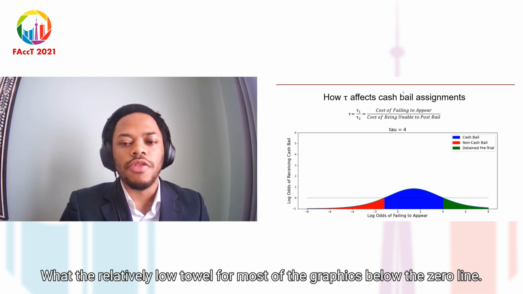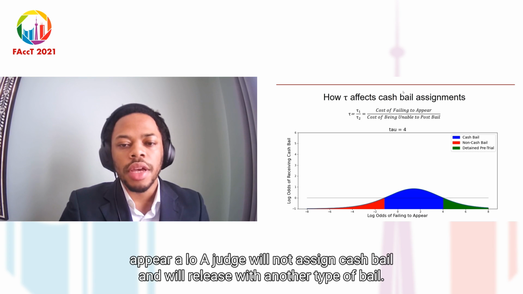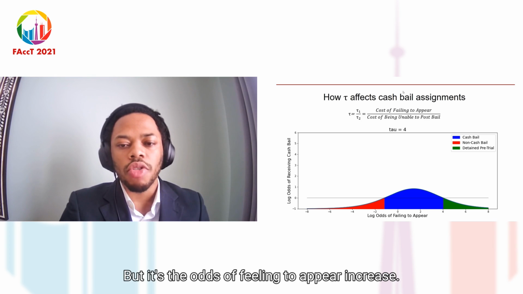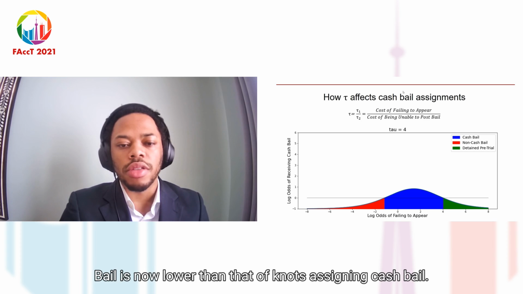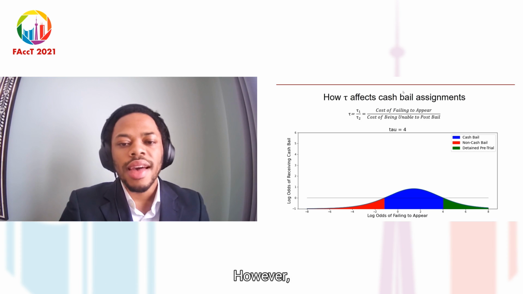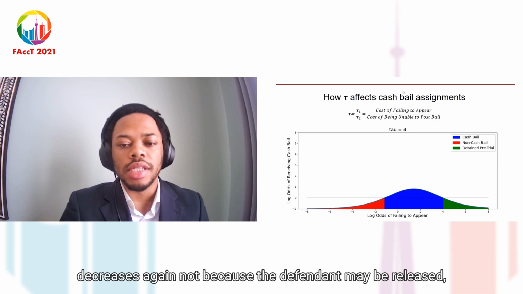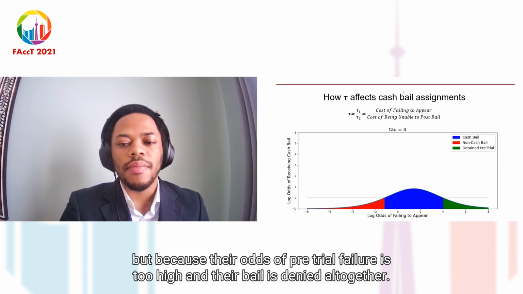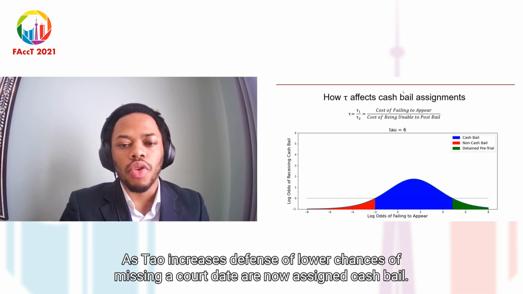With a relatively low tau of 4, most of the graph is below the 0 line, so most defendants will have a low probability of receiving cash bail. When the odds of failing to appear are low, a judge will not assign cash bail and will release with another type of bail. But as the odds of failing to appear increase, we hit a point where judges are willing to assign cash bail, as the cost of assigning cash bail is now lower than that of not assigning cash bail. However, as the chance of failing to appear further increases, the probability of being assigned cash bail decreases again, not because the defendant may be released, but because their odds of pretrial failure are too high and their bail is denied altogether.